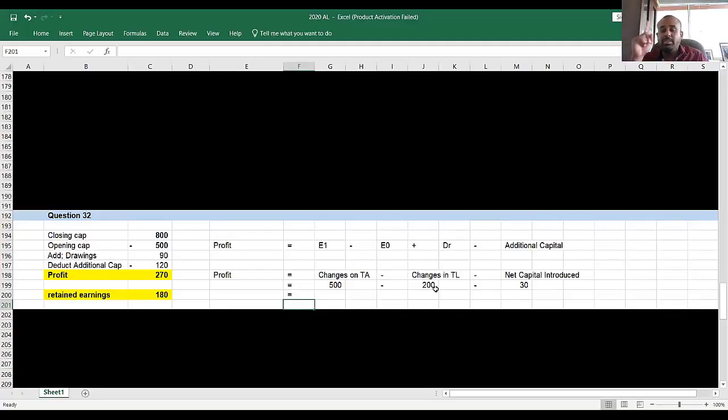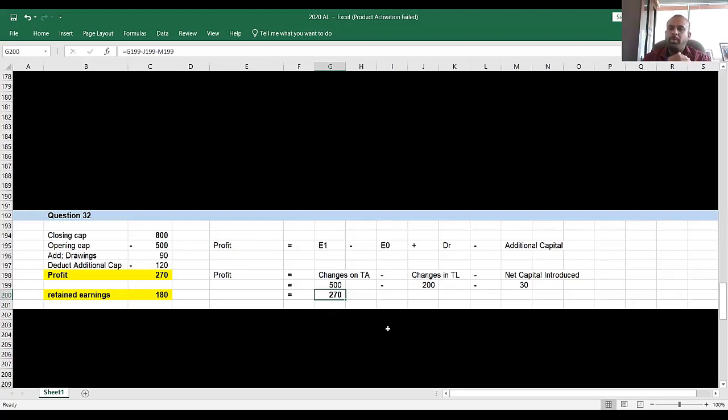Net capital introduced is 30. You can see the owner has introduced additional capital of 120. Here there was a drawings of 90. And how much is the net capital introduced? 30. And that also you need to deduct. 500 minus 200 minus 30 net capital introduced. Still you get the same answer of how much? 270. So there are many formulas that you could use in calculating the profit.